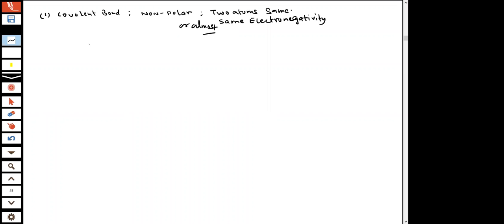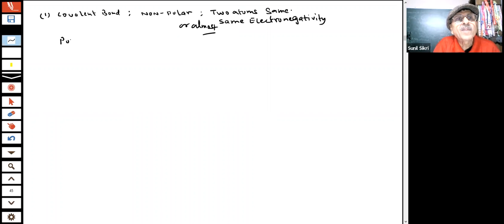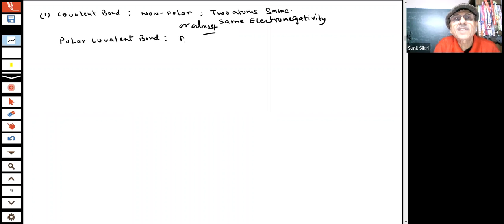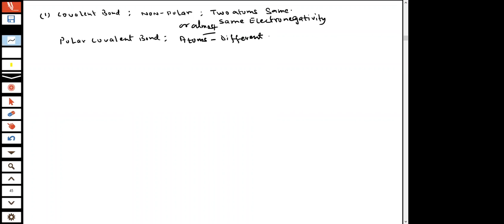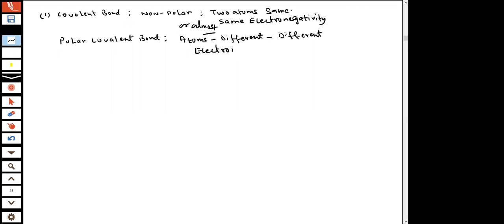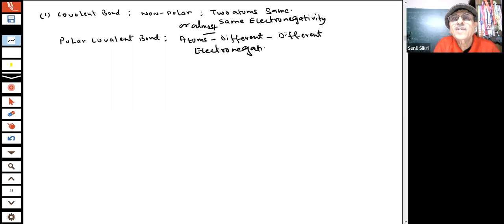And polar covalent bonds, we have already told you, the two atoms are different and they have different electronegativities, students.